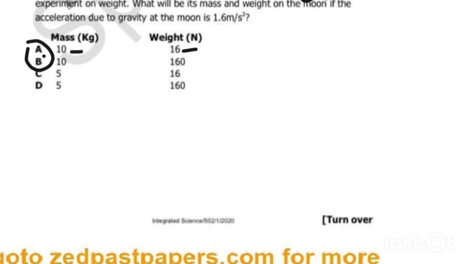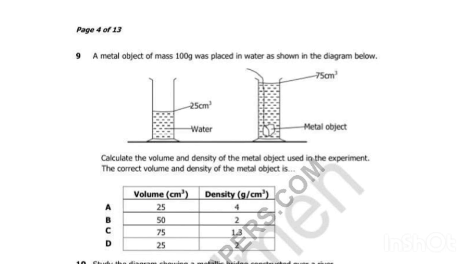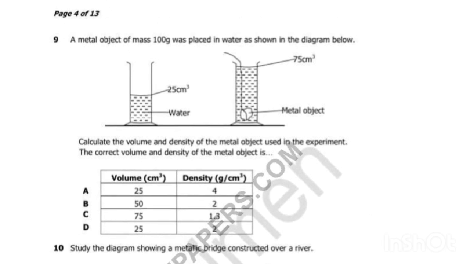Let's go to the next question, question number 9. We have a diagram. A metal object of mass 100 grams was placed in water as shown in the diagram below.